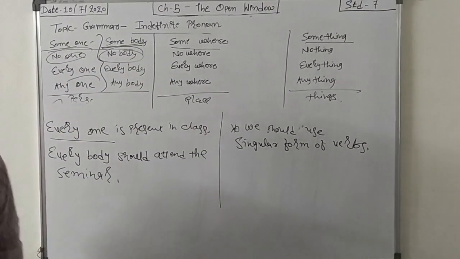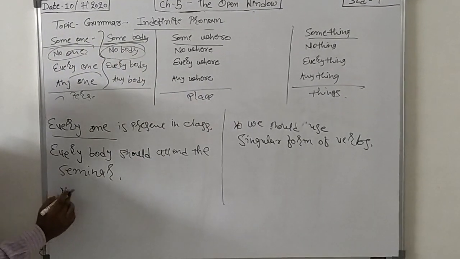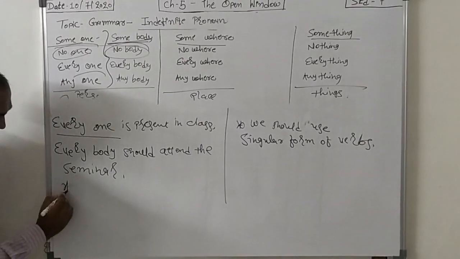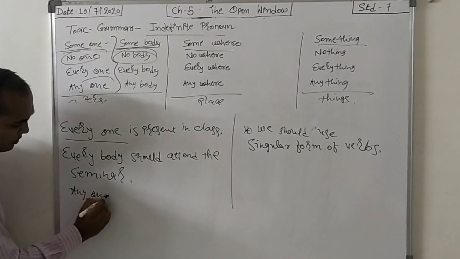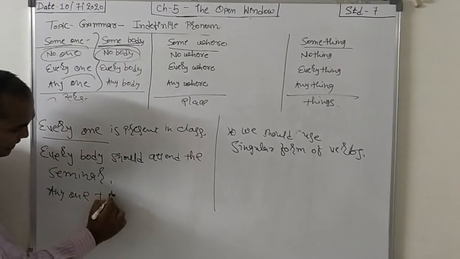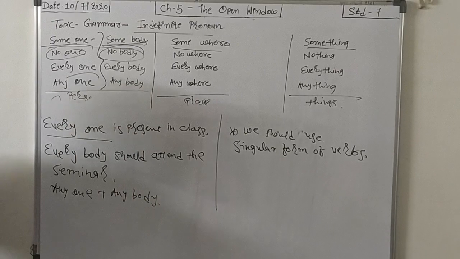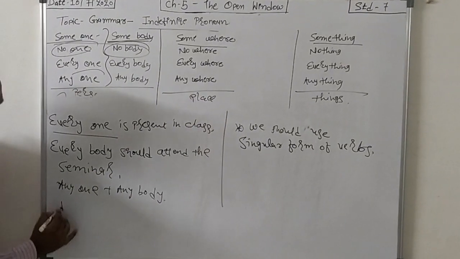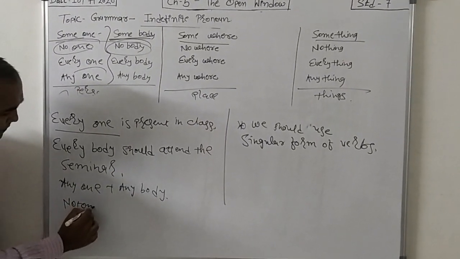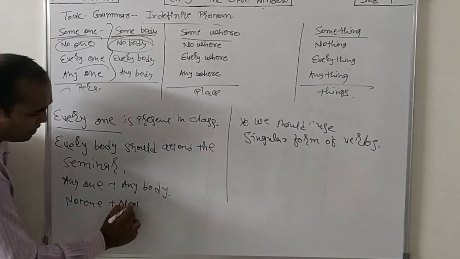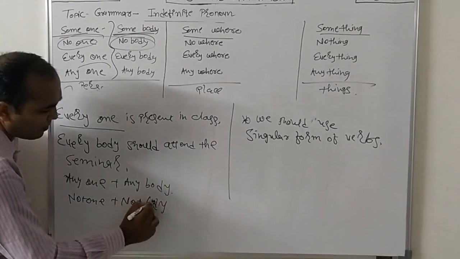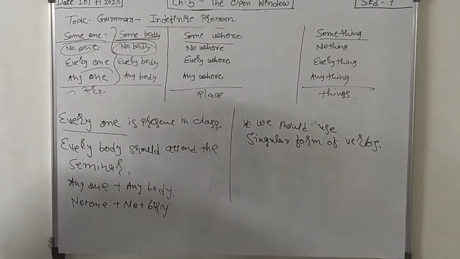Nobody and no one. How do we refer to them? Anyone plus anybody, we know that we are using for negative sentences. But if we have no plus one and no plus body, that time we are using this sentence.